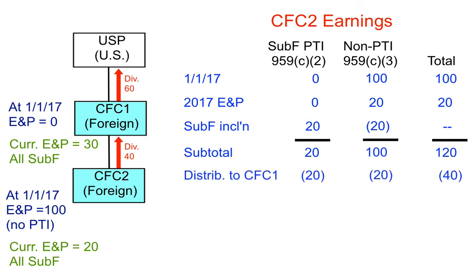The distribution of 40 from CFC2 to CFC1 first comes out of PTI. Since PTI is 20, the distribution is 20 of PTI and 20 of non-PTI. After the distribution, CFC2 has no PTI and 80 of non-PTI.